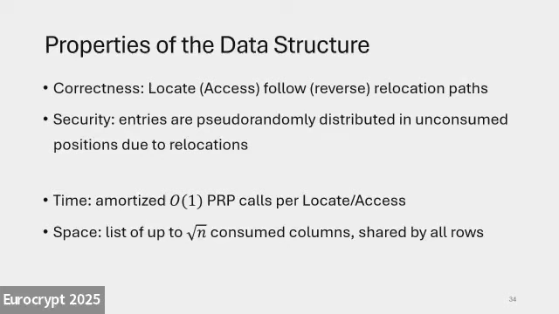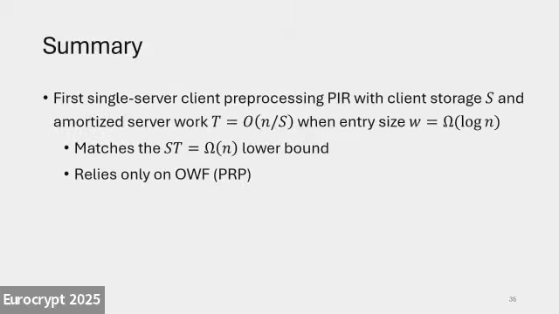Notice that we do have to store the list of consumed positions, which is square root of n storage. But it's shared across all the rows, all the instances. So overall, we have root n storage and root n server work, and that matches the S times T equals linear lower bound. And the only cryptographic primitive we used is a pseudo-random permutation, which can be instantiated from one-way functions.